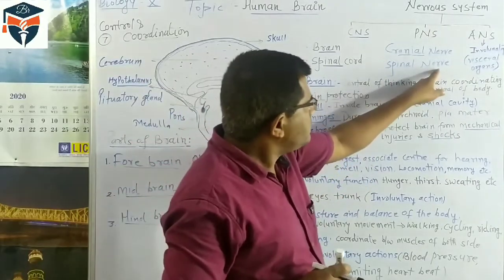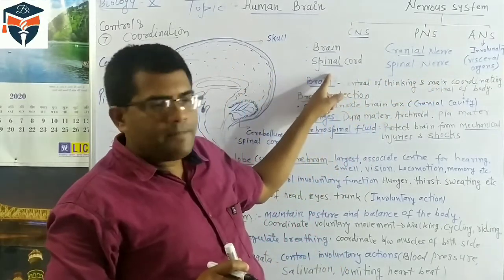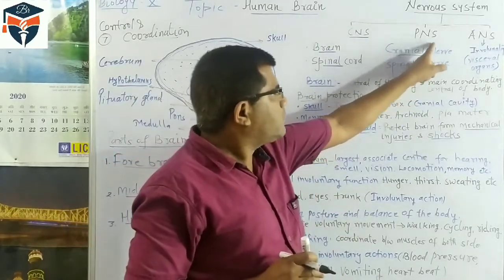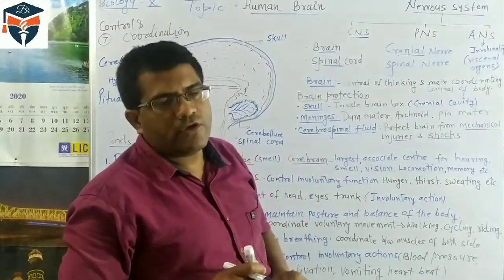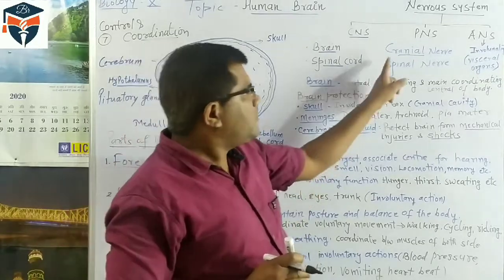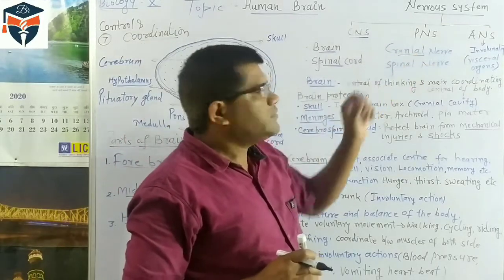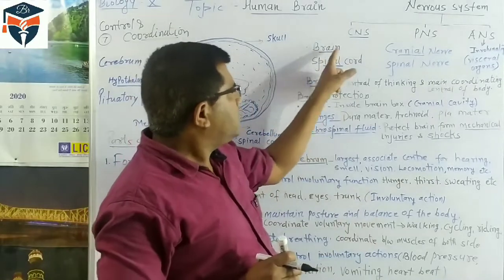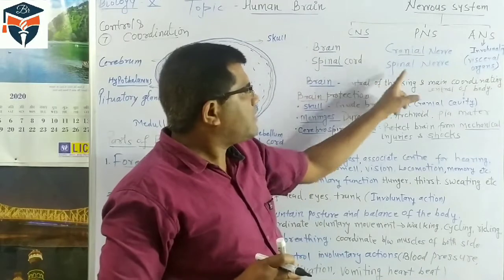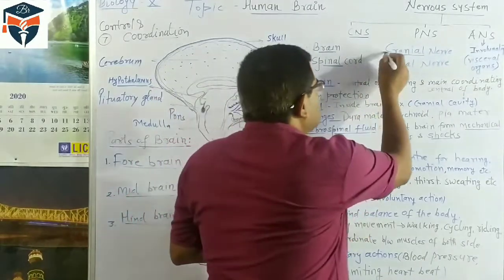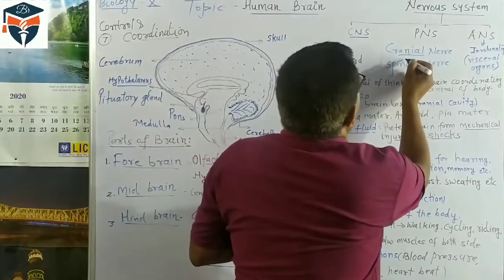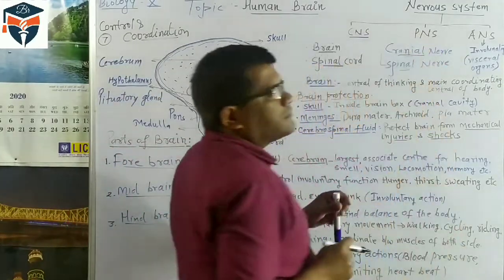Similarly, nerves that arise from the spinal cord are called spinal nerves. There are 12 pairs of cranial nerves and 31 pairs of spinal nerves. In higher classes you have to study the numbers. Here you must understand what the PNS is: a system in which nerves arise from the brain, the cranial nerves, and nerves arise from the spinal cord, the spinal nerves. These two parts, cranial nerves and spinal nerves, form the PNS.